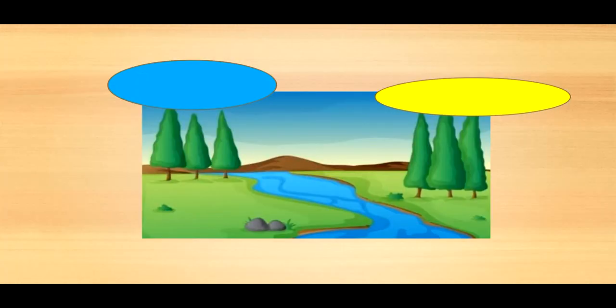Now let's go to the next example. Here you see is a river. Now it can be any river. When I say river, there are so many rivers. It can be any river. It is a common noun. But when I say Ganga, I am talking only about one particular river. So it becomes a proper noun. It's a special name of only one particular river.